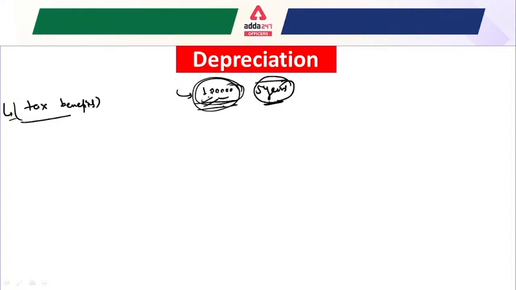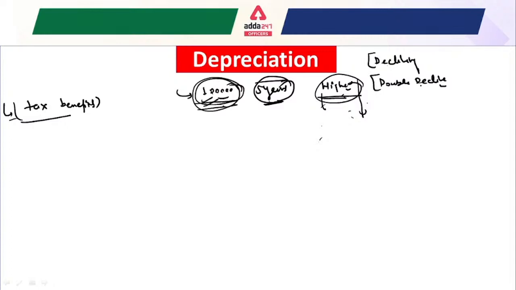Usually the company uses the method where the depreciation in the initial year is higher, and after that it is lower. They start with the higher amount, and after that lower. So companies usually use depreciation this way. That is the declining balance method, the double declining balance method. That means the first is higher, then lower, and so on. That is the process of the declining or double declining balance method.